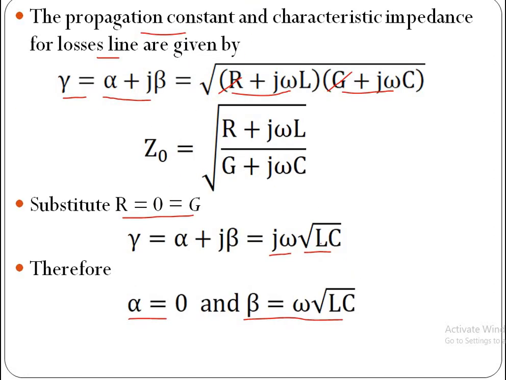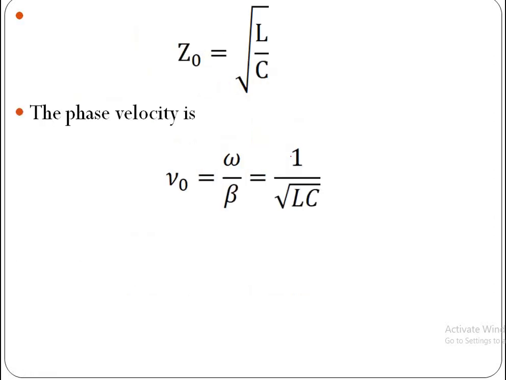Similarly, if you substitute R equal to 0 in this and G equal to 0 in this, then j omega cancels, Z0 is equal to square root of L by C. So here Z0 is equal to root L by C. The phase velocity V0, or V suffix P, you can call either, no problem, is omega by beta. Now substitute beta is equal to omega root LC. Omega cancels, which is equal to 1 by root LC, which is independent of frequency.